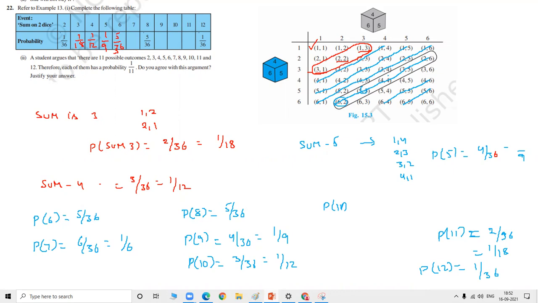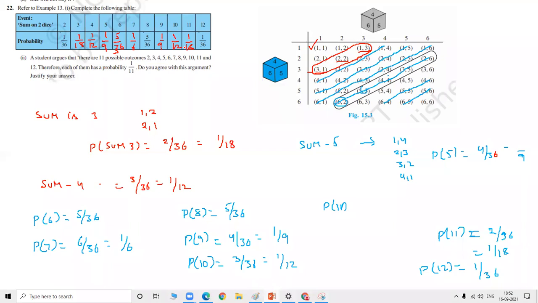1 by 36, 2 by 36, 3 by 36, 4 by 36, 5 by 36, 6 by 36. That is 1 by 6. Again 5 by 36. Again 1 by 9. That is 4 by 36. Again 3 by 36, 1 by 12. 1 by 18, 1 by 36. Whatever comes, the same thing will repeat here.